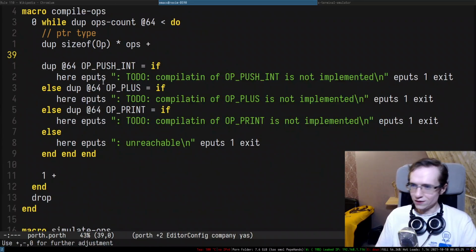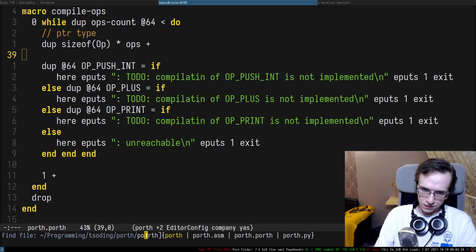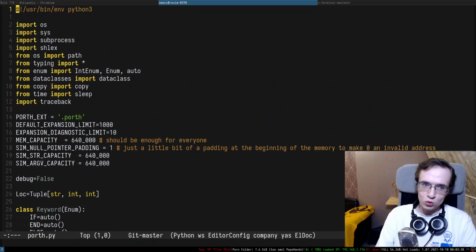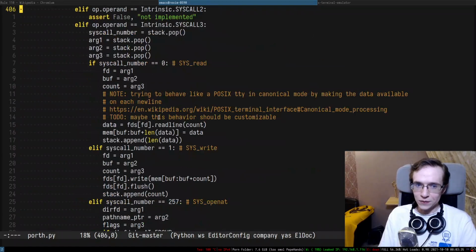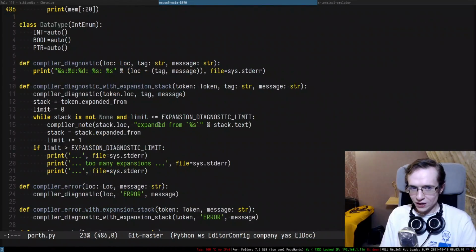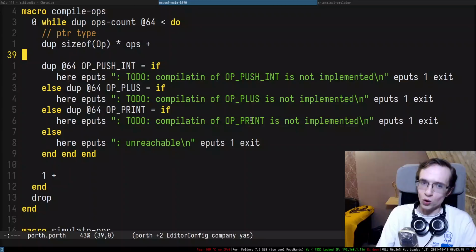if-else constructions. By the way, people were constantly complaining about my huge if-else constructions in here, right? The reason why I wrote the code like that is because I expected that I'm gonna translate this code to Porth.